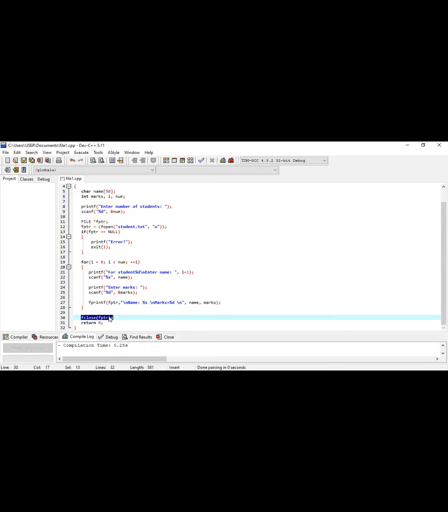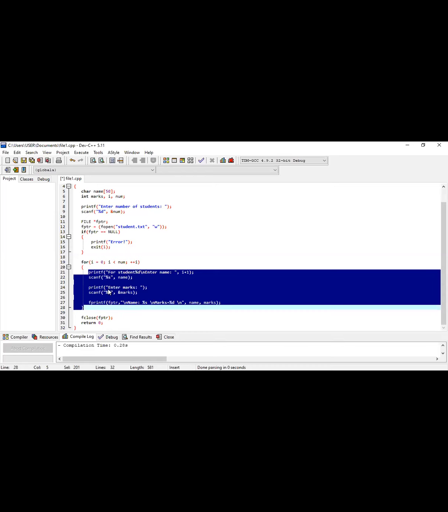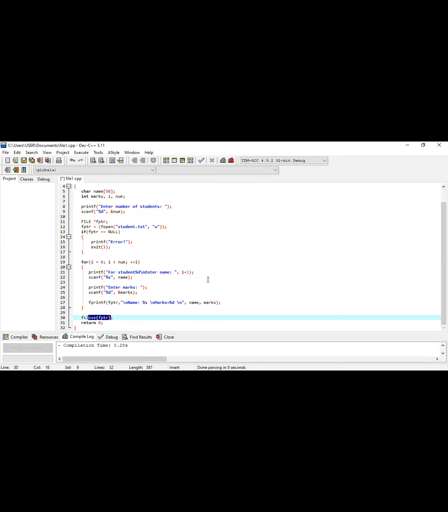So fclose ptr, nothing else. Here I am opening the file, creating it, performing some operation on it, writing some information. After doing all those things, I am closing ptr. So this is my simple program for creating a text file, and in it I am writing some information of a student, nothing else.